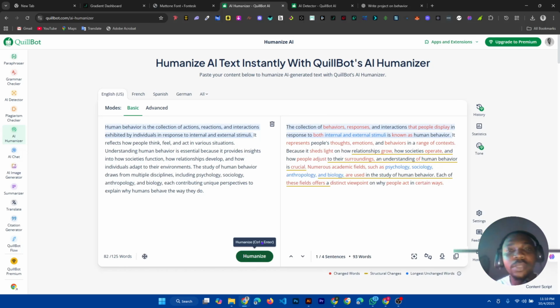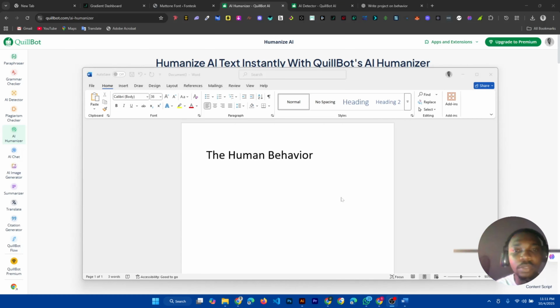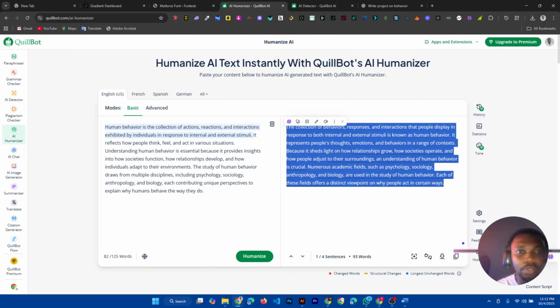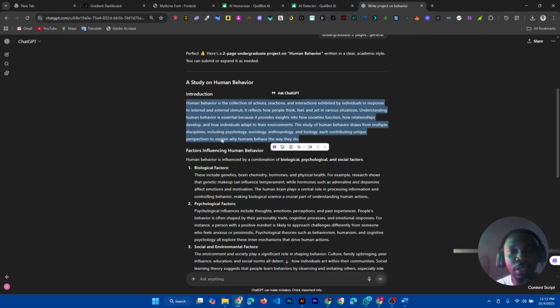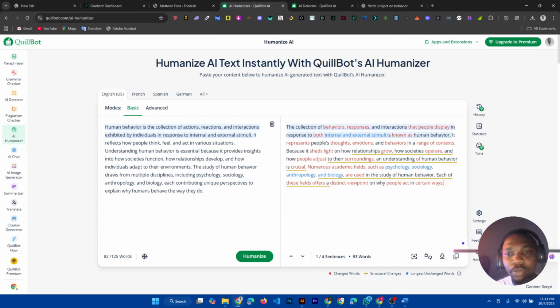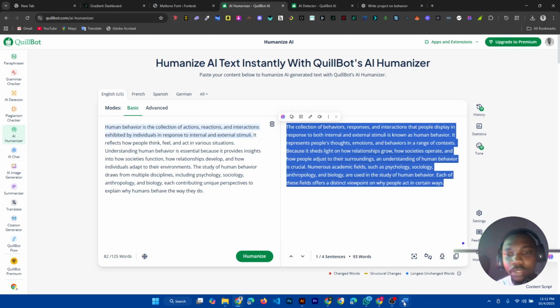Then you're going to create a separate Word document. So this is a blank document. This is where I want to write my project. Then when I get my humanized text from AI, that's the introduction, I'm just going to copy. So instead of copying directly from ChatGPT, I'm first of all going to copy from ChatGPT, put it in my humanizer, then copy the humanized text, then go to my project work.